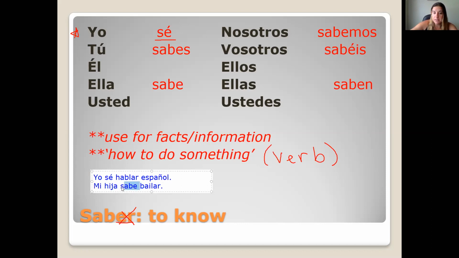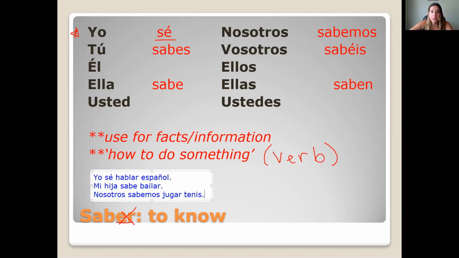Notice saber is conjugated, bailar is left unconjugated. Conjugate the first verb, leave the second one alone. Nosotros sabemos jugar tenis. We know how to play tennis. So we conjugate saber and leave that second verb unconjugated, and use saber to talk about knowing information.